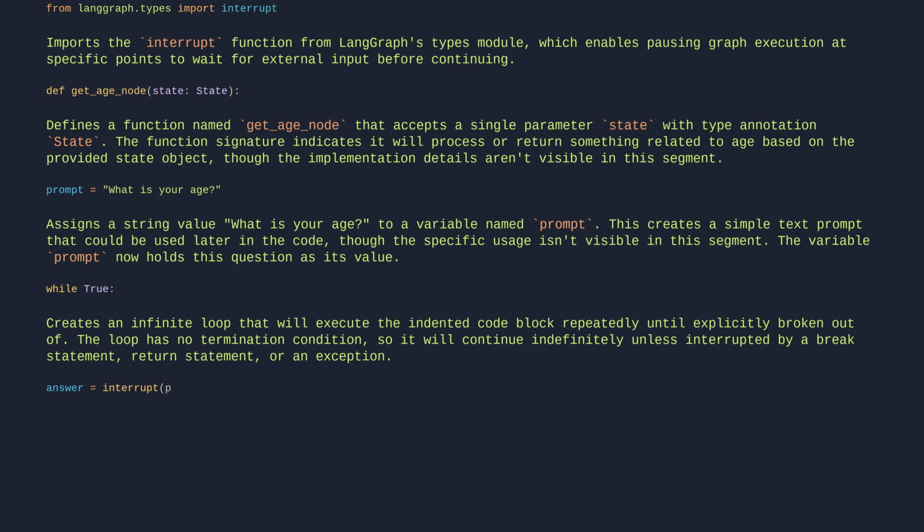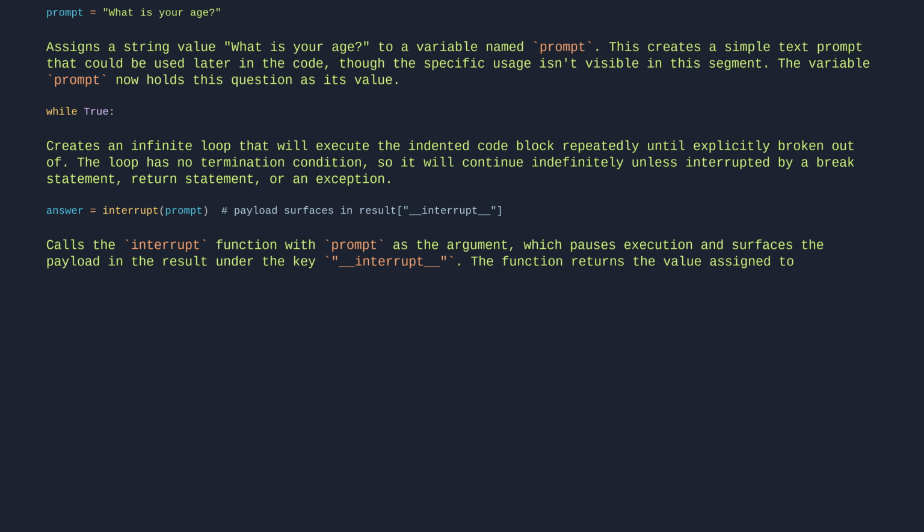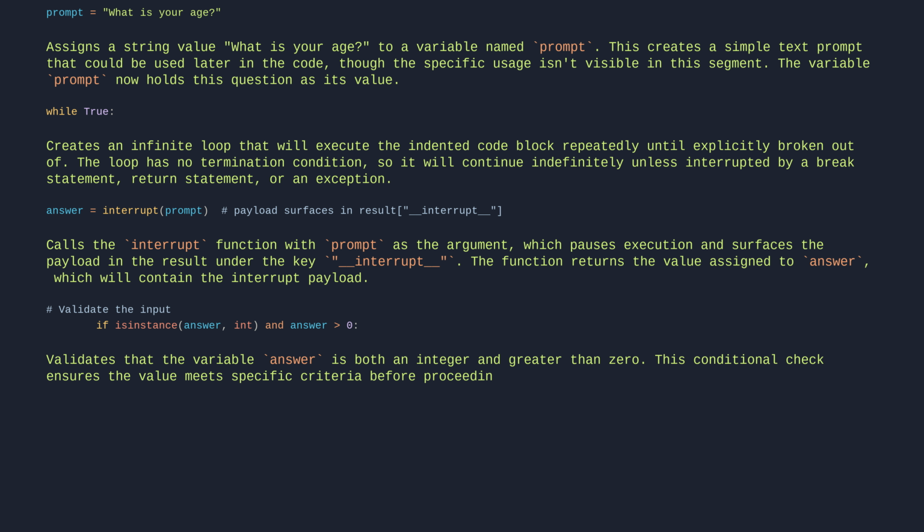answer = interrupt(prompt), where the payload surfaces in result under the interrupt key. This calls the interrupt function with prompt as the argument, which pauses execution and surfaces the payload in the result under the key interrupt. The resume value is returned and assigned to answer. Next, validate the input: if isinstance(answer, int) and answer > 0 validates that the variable answer is both an integer and greater than 0. This conditional check ensures the value meets specific criteria before proceeding with further logic.